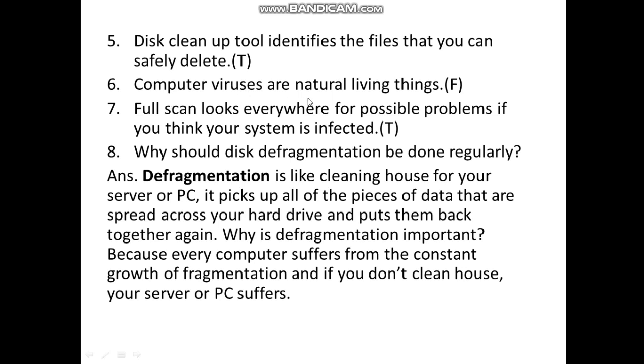Computer viruses are natural living things. False. Full scan looks everywhere for possible problems if you think your system is infected. True. Why should disk defragmentation be done regularly?